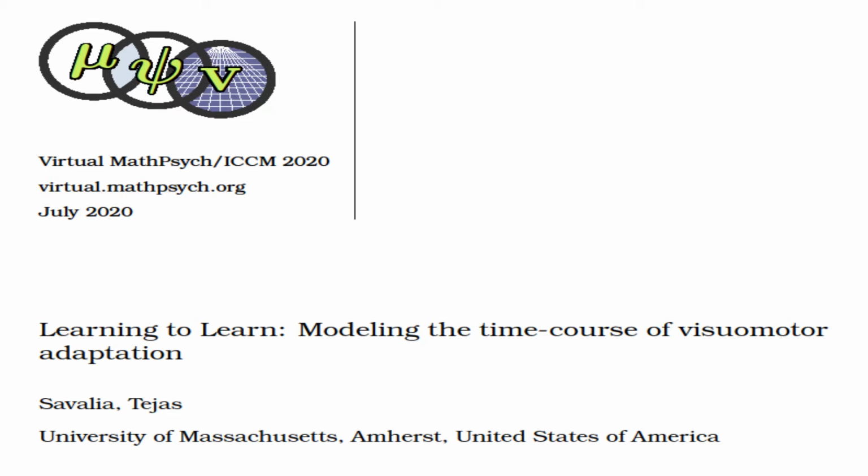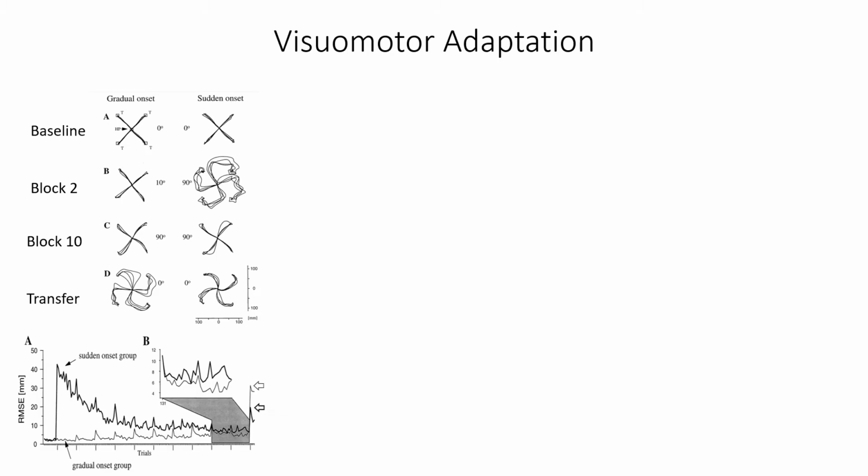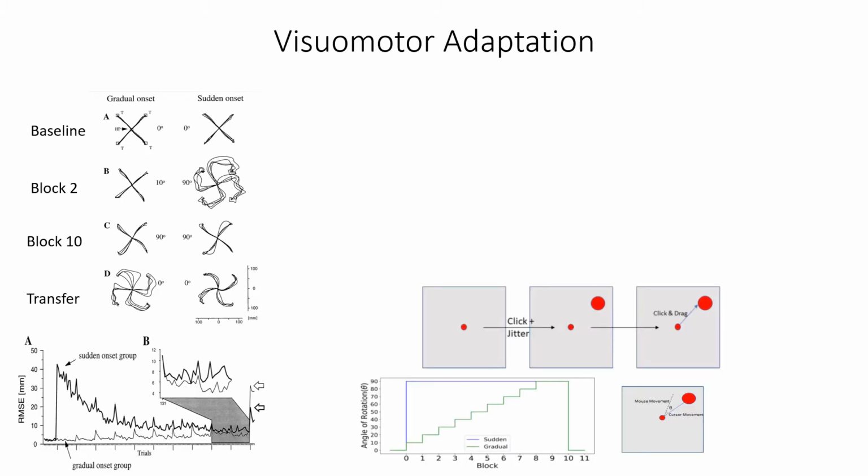I will talk about modeling the time course of visuomotor adaptation. Specifically, in the experiment conducted by Kagerer et al., participants make center-out reaching movements. Participants are asked to learn a 90-degree movement rotation mapping via two different learning mechanisms.